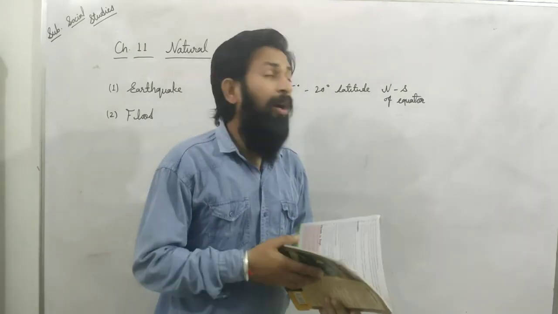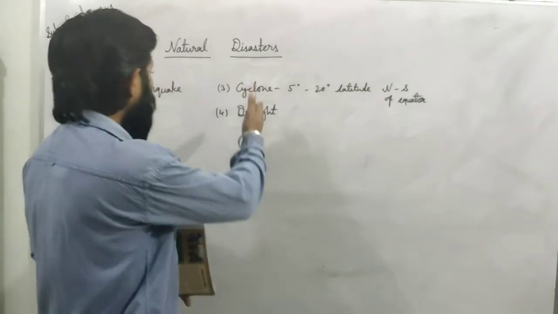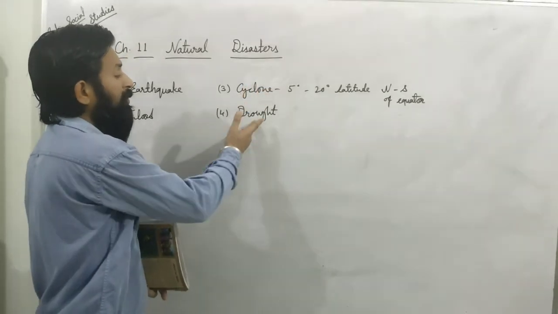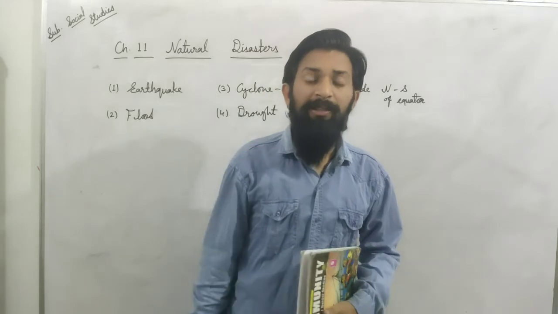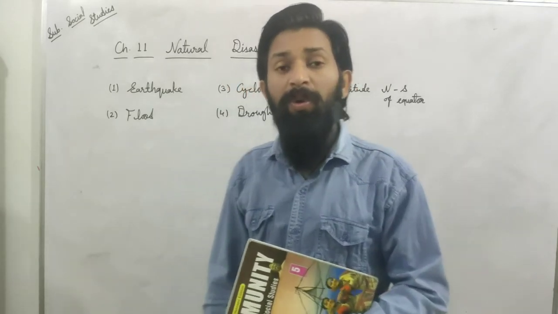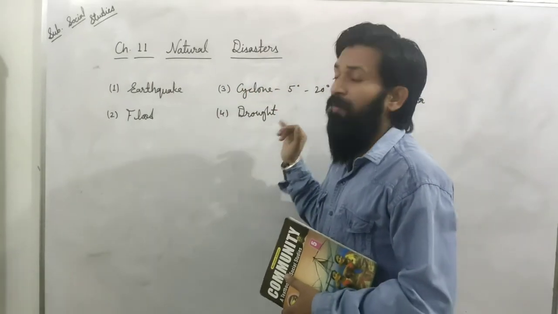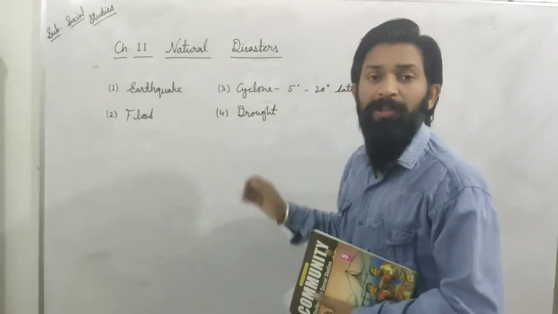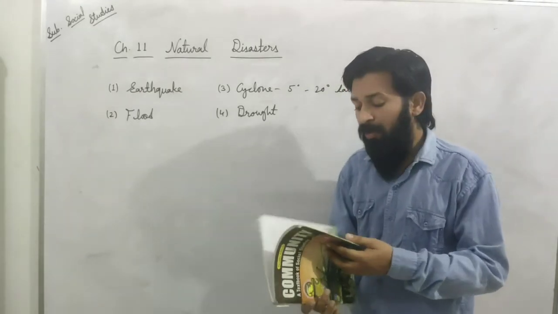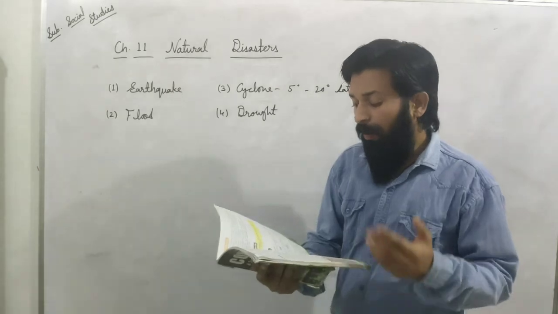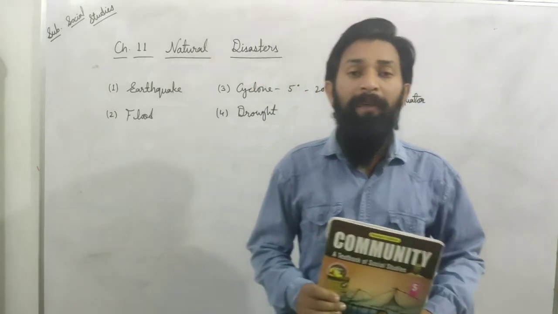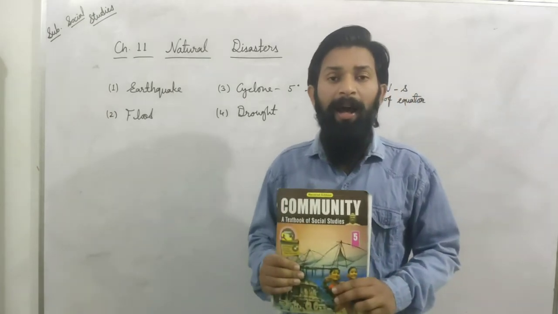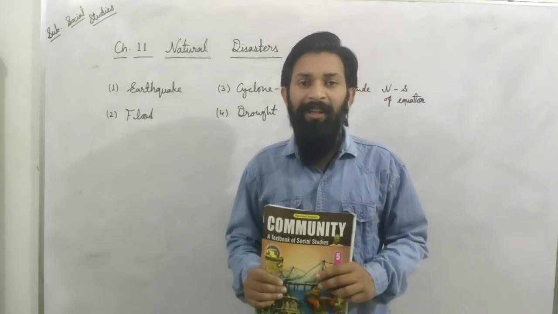So dear students, that was about cyclone and drought. What is a cyclone, what is drought, and how can we protect our life from that type of condition. This is a natural disaster, and we couldn't stop that type of situation, but we can recover from it by making small efforts. Dear students, that was about natural disaster. I hope you understand this chapter. If you have any doubt, then you can ask me through Google Meet class. Thank you so much.